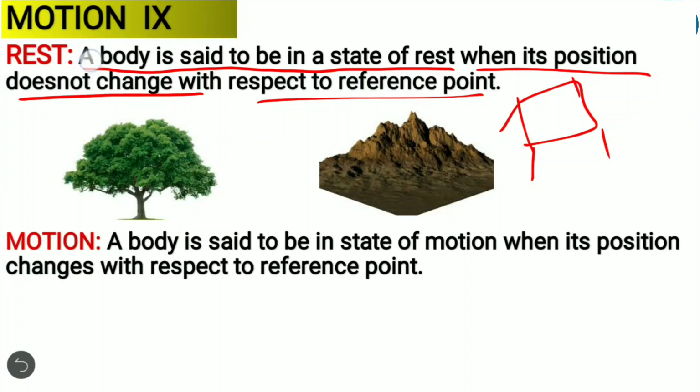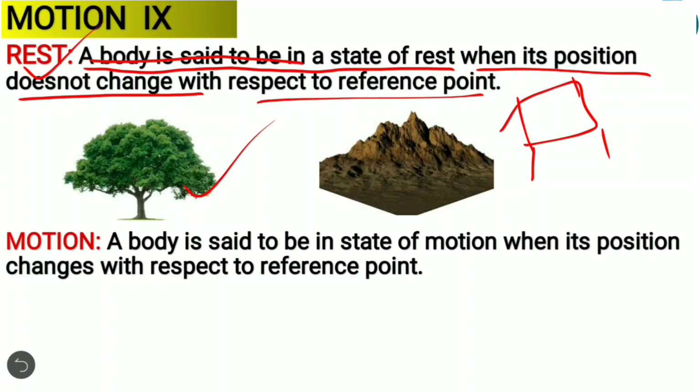So what we can say is, a body is said to be in the state of rest when its position does not change with respect to the reference point. It is not changing its position. It is in the same position. Then we say that the body is at rest. Clear? For example, trees. The tree cannot move. It will be in the same place. And a mountain or a hill, whatever you consider, they are all in the same place.